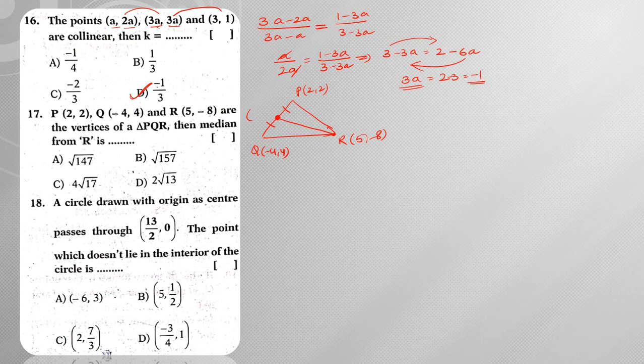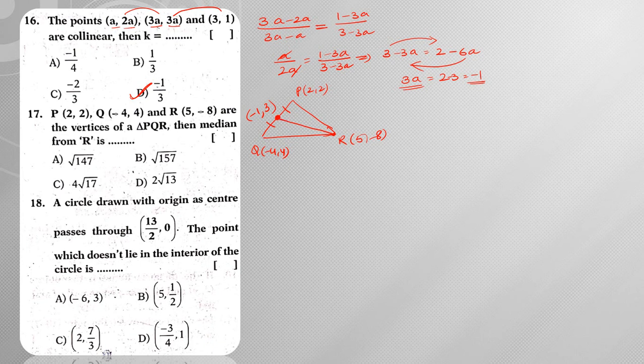So what is the midpoint formula? (x1 plus x2) by 2, (y1 plus y2) by 2. Right? Or simply we can say, average of x coordinates comma average of y coordinates. So 2 minus 4 is minus 2, minus 2 by 2 is minus 1. Next 2 plus 4 is 6, 6 by 2 is 3.